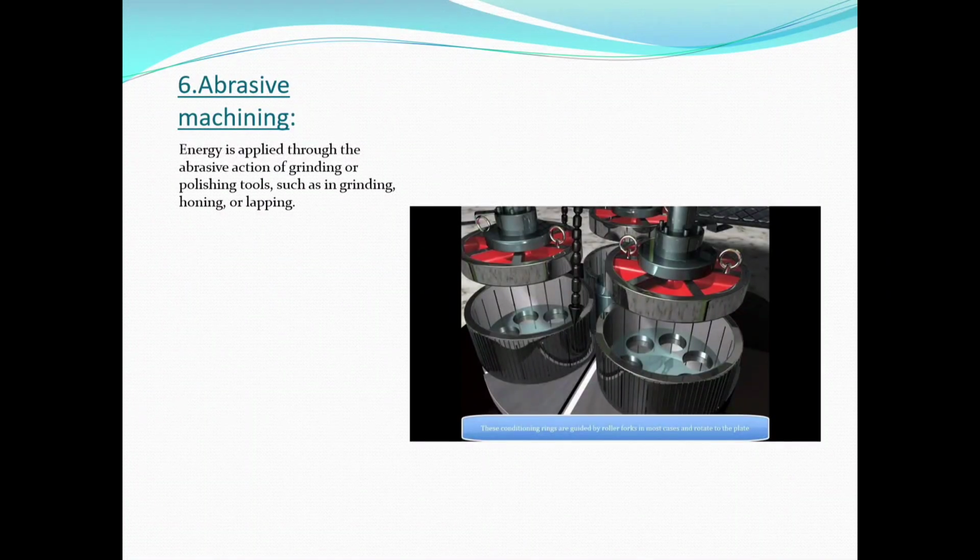Then abrasive machining. In this, the energy is applied through the abrasive action of grinding or polishing tools such as in grinding, honing, or lapping. This is about abrasive machining.